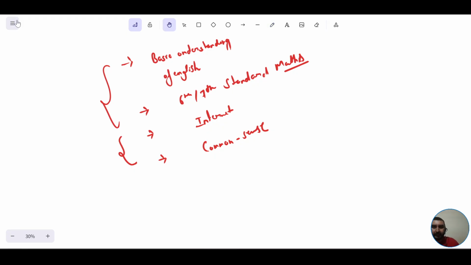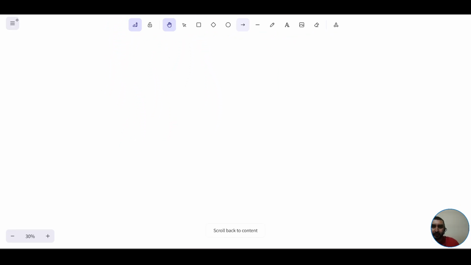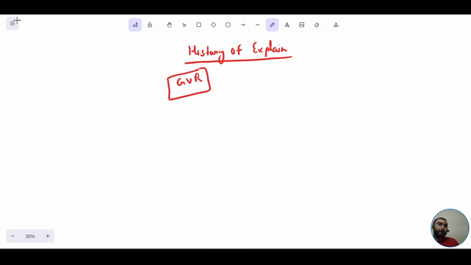Okay, so now let me start the session. Firstly, I'll be discussing the history of Python. Here, I'll explain how the idea of developing Python came into the mind of the father of Python, who is none other than Guido van Rossum. So let's go back to maybe the 1960s, 70s, 80s, and 90s, and try to understand the behind the scenes related to Python.